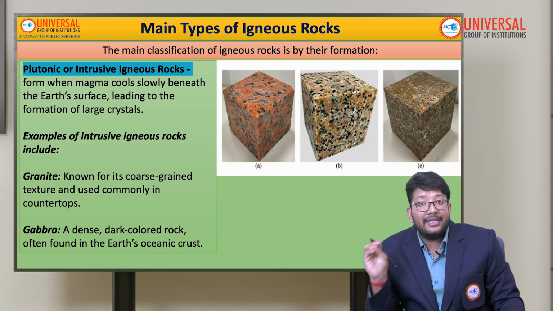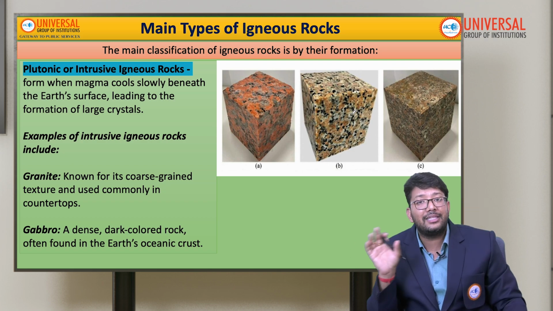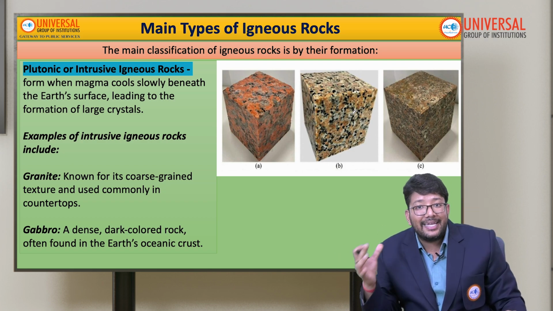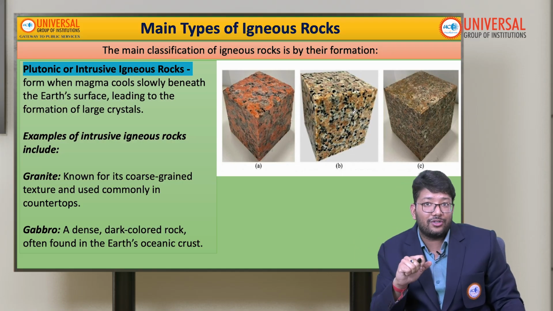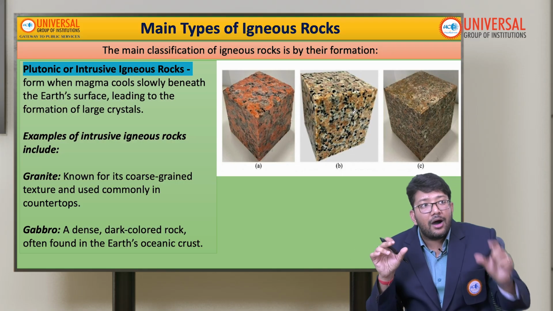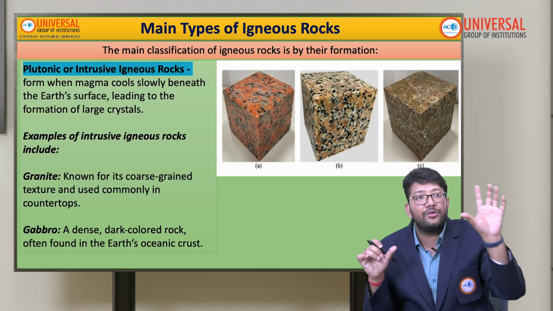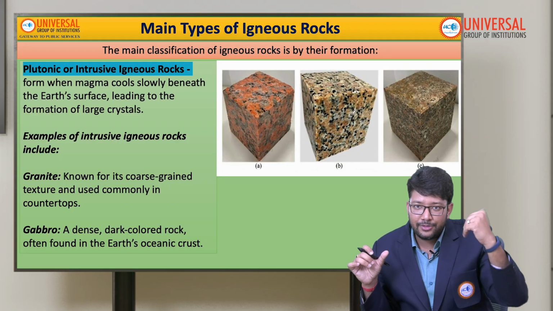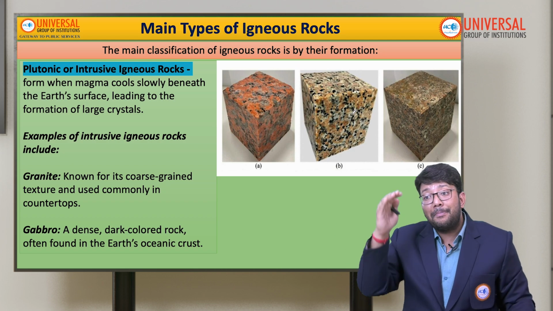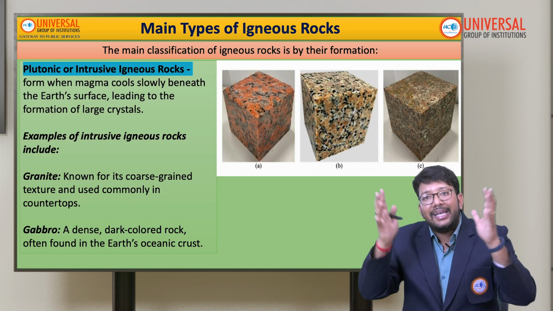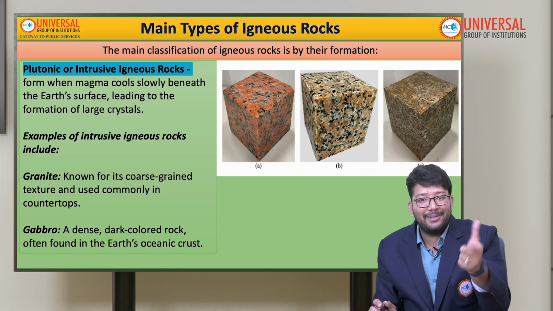Second is plutonic or intrusive igneous rocks. I have already talked about the volcanic landforms in my previous videos. Go check it out: batholith, laccolith, lopolith, volcanic necks, sills, dikes. All these are examples of plutonic igneous rocks. Here the magma cools very slowly, because when magma comes onto the surface, the air is present and our average surface temperature of the earth is normally 20 to 22 degrees, but the magma inside the earth constantly gets heat. So magma beneath the surface will slowly cool. Remember that.